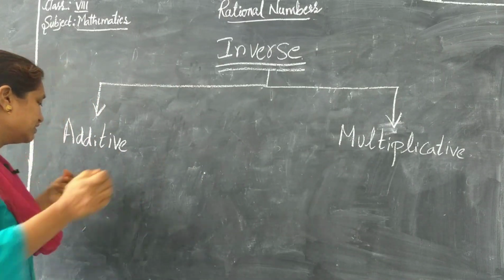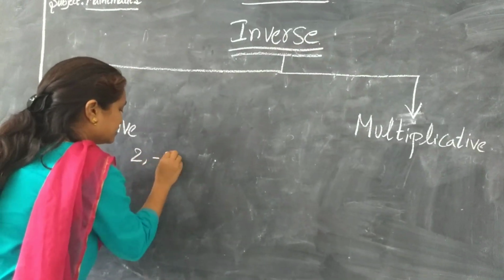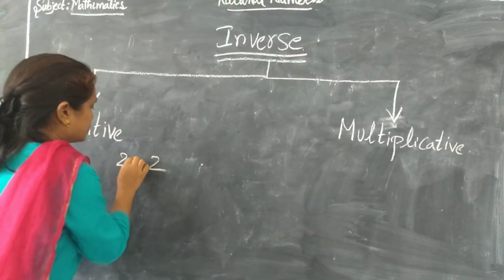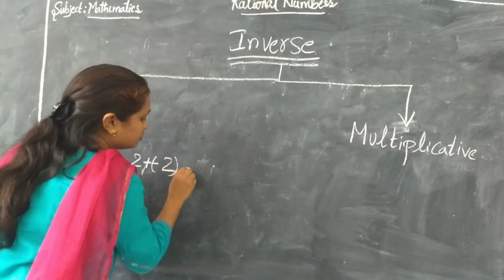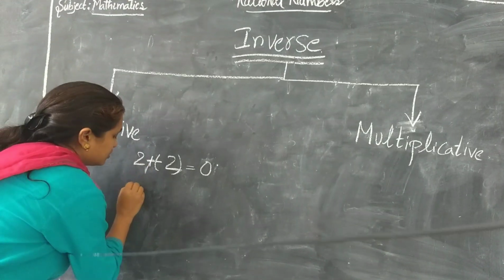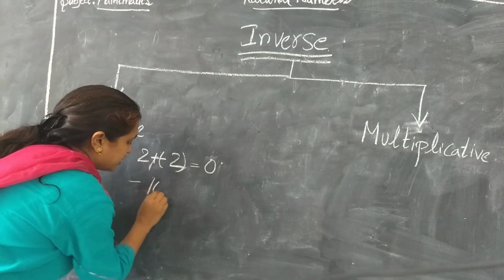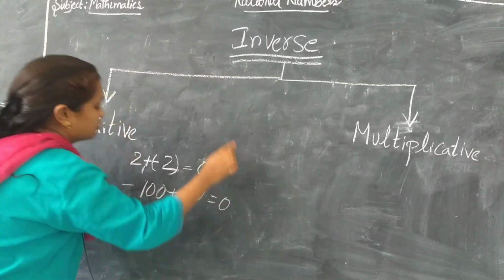If I take 2 comma minus 2 and add these 2 numbers, 2 plus minus 2 is equal to 0. And minus 100 plus 100 is equal to 0.